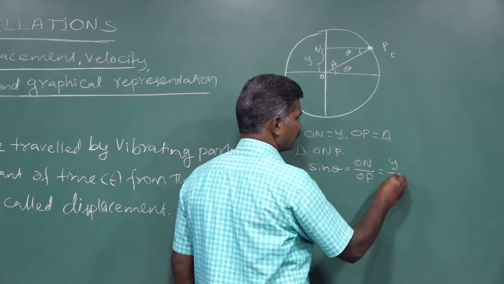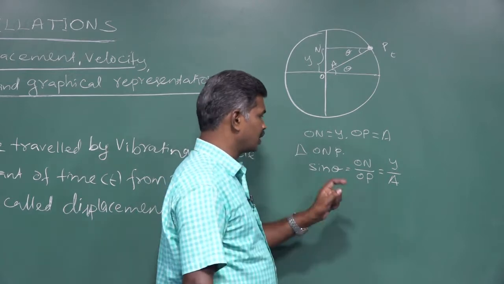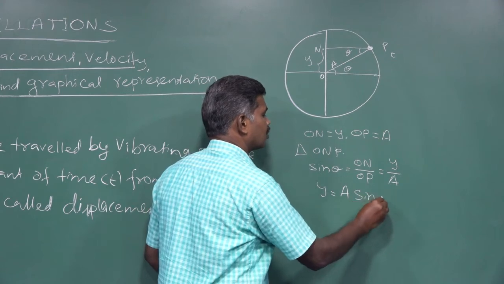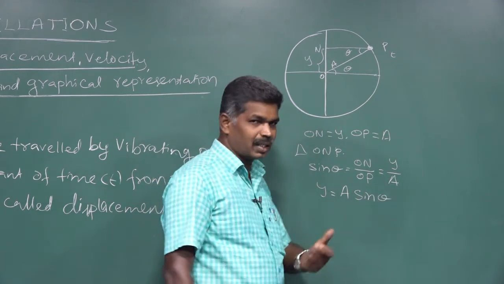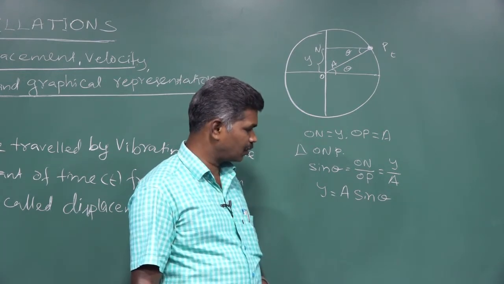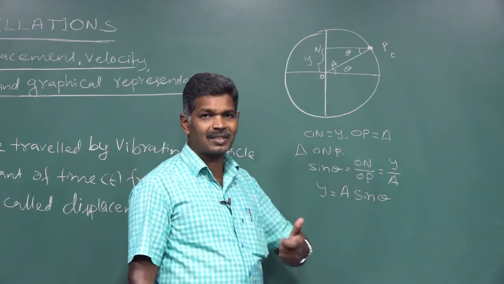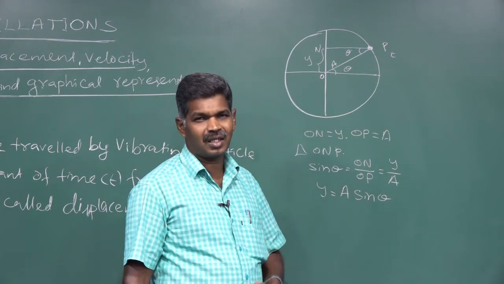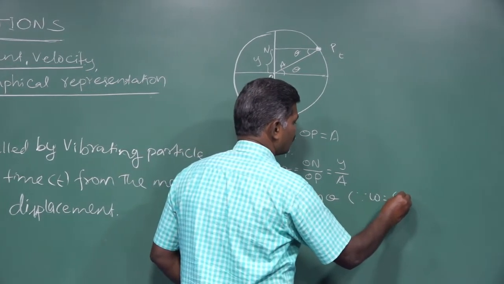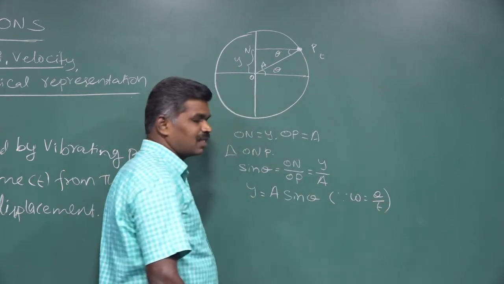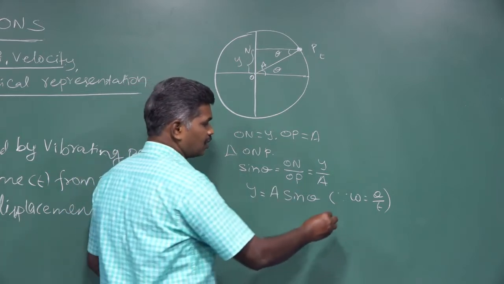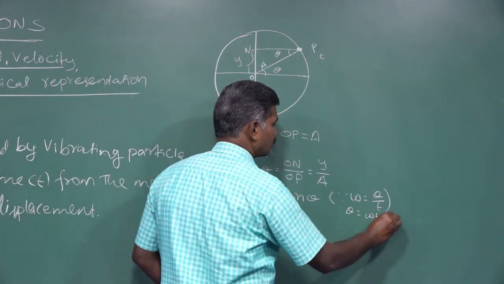OP is nothing but the radius. So from this, y is equal to A sin theta. Theta is nothing but the angular displacement of that particle in our circular path. So this can be rearranged in terms of angular velocity and time. We know that omega is equal to theta by t. Angular velocity is equal to angular displacement divided by time. If you rearrange that, theta is equal to omega into t.